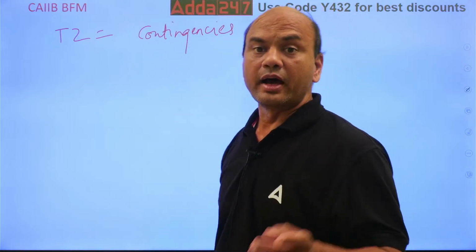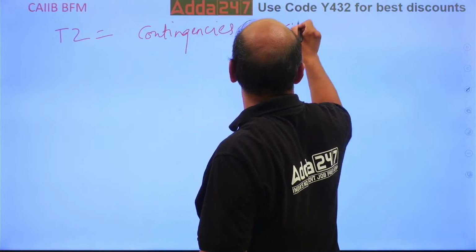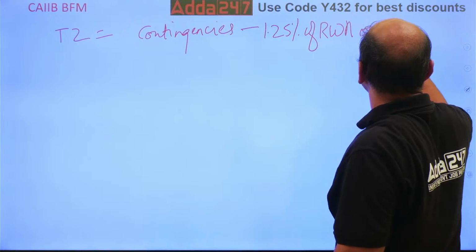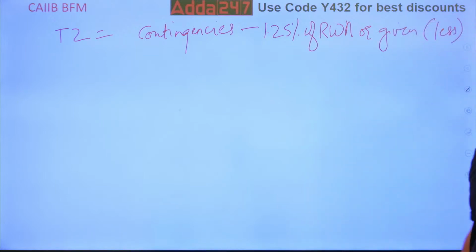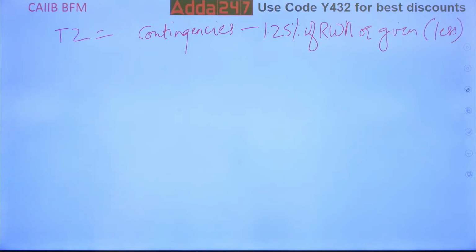We take either 1.25% of RWA or the given figure, whichever is less. Kindly note this, contingencies. Note this everyone. You should never forget this, because this question will be there in the exam tomorrow. It will be there, and then you'll remember me. Okay? 1.25%, not 1.5. Okay?